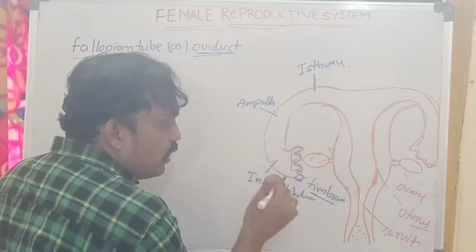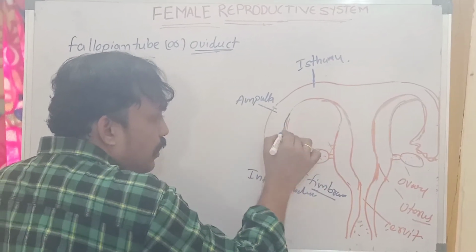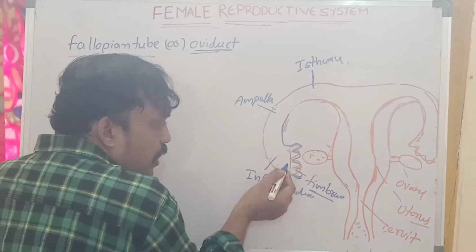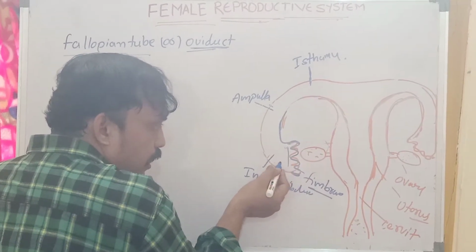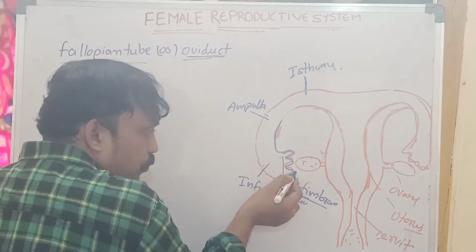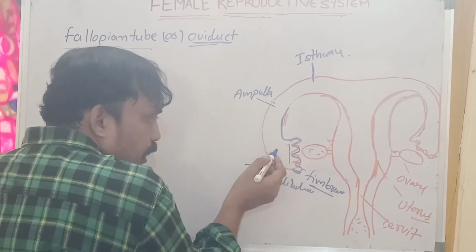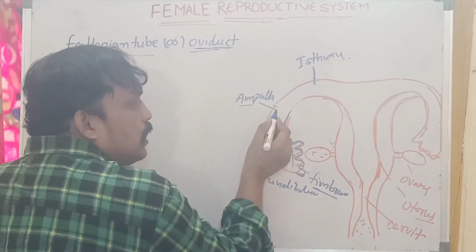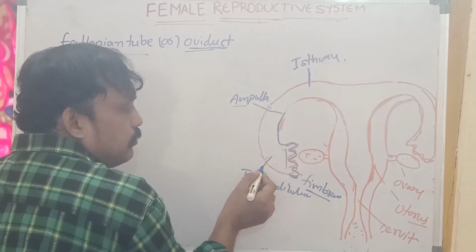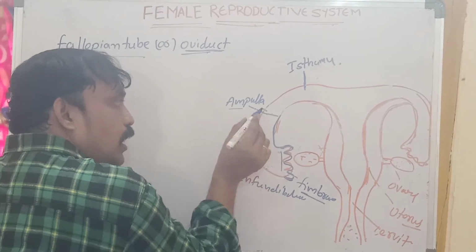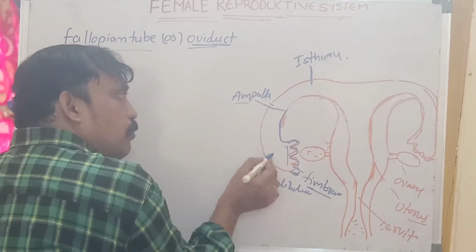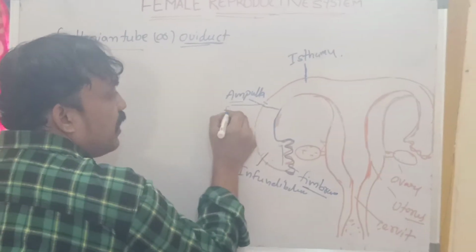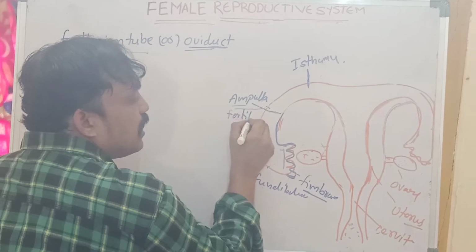This is the funnel shape, the cone shape. Here the infundibulum has a little bit of a cone shaped structure, wider and cone shaped. The ovum enters the oviduct through what? Through the fimbriae of the infundibulum. After that, the ampulla is the wider, bigger part. In this region, very important, fertilization occurs.